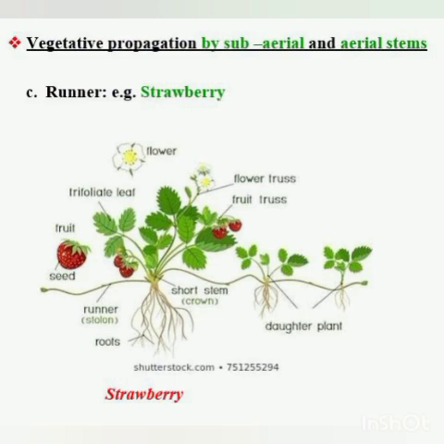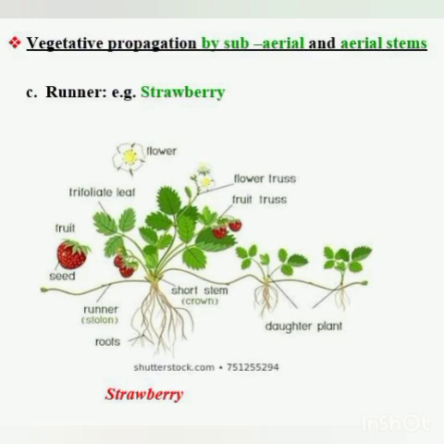Now we come to runner. See here in the slide, children, runner. It is a stem that grows horizontally along the ground. You can see it grows along the ground, and it bears axillary buds which give rise to roots and develop into new plants. Example, strawberry.